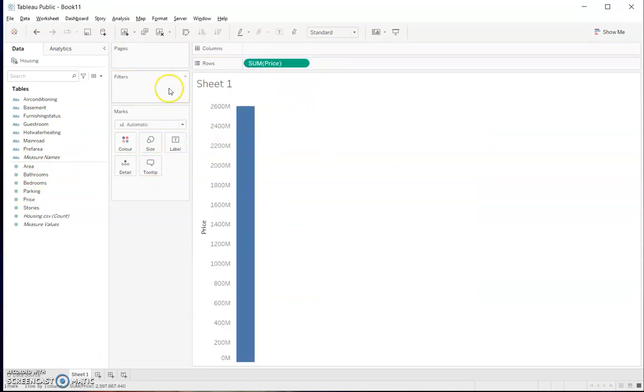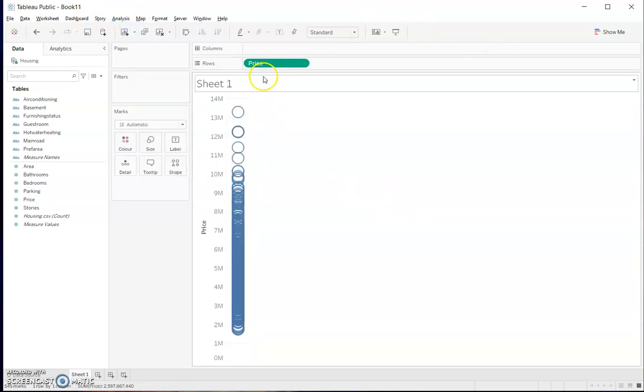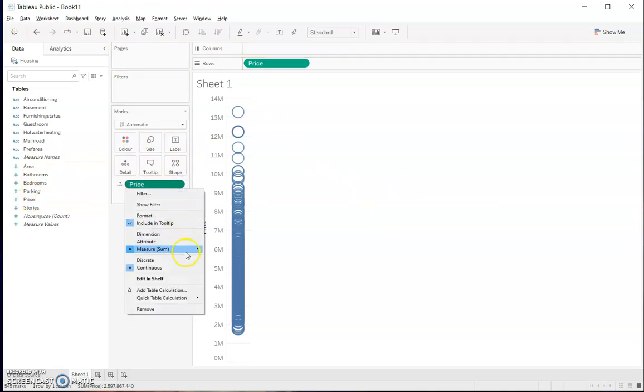Price. I need to know what it is. So let's not use aggregates. I still have neck pain. Anyway, let's see what we can do here.